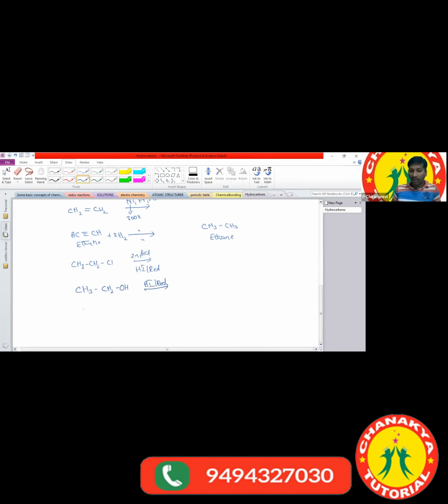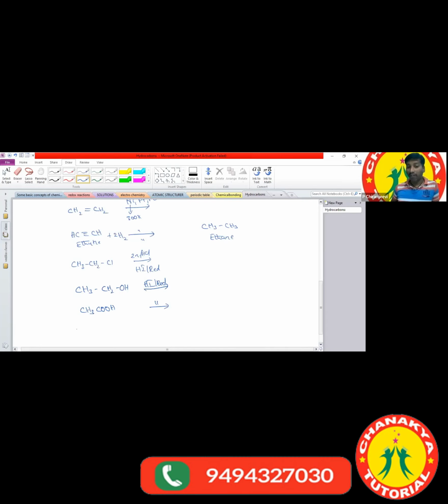And carboxylic acid, CH3COOH. If the carboxylic acid is reduced with hydrogen iodide in presence of red phosphorus, it is also converted into ethane. I am taking one example, and with one example I am explaining all the reactions. Because this is not the regular class, to explain every reaction and give more examples here, with one example only I can explain all the reactions. Whatever reactions are there in the preparation of the alkanes, all of them are covered under this one. If you go through this, that is enough for you. It is the first revision here.